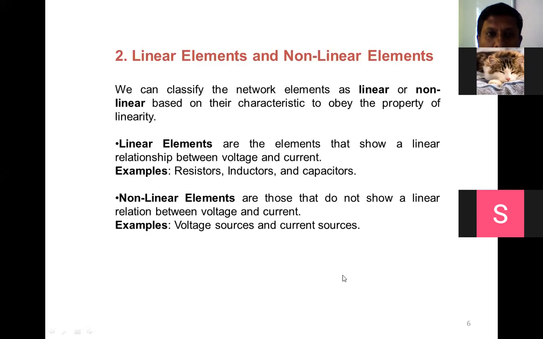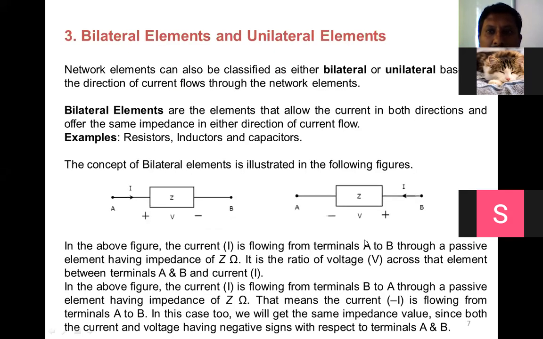Next one, the bilateral and unilateral. So bilateral elements are elements that allow the current in both directions. Even if you change the position of that element, it will allow current in both directions. If it allows the current in only one direction, then that is called unilateral.